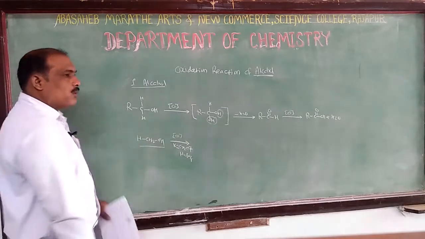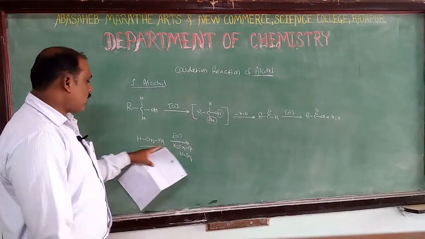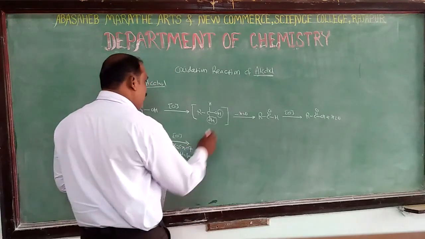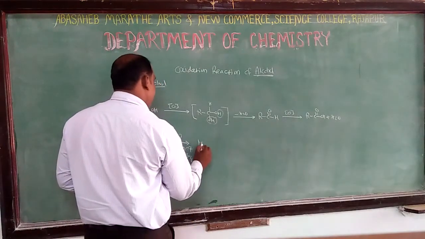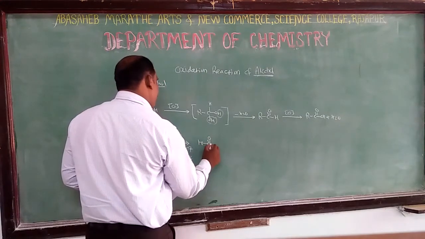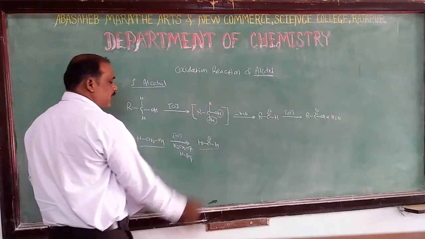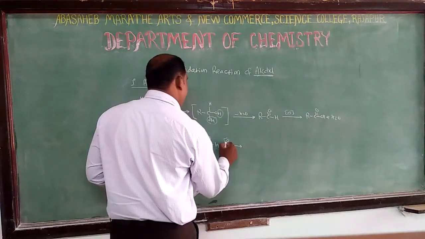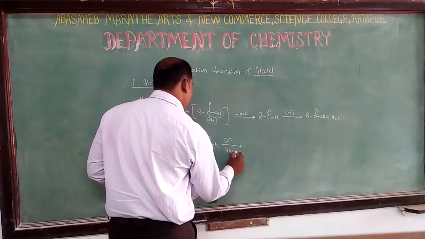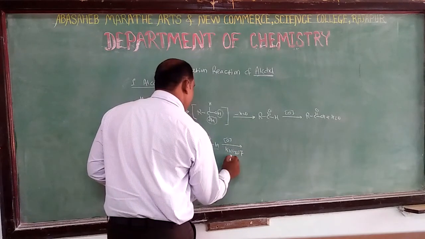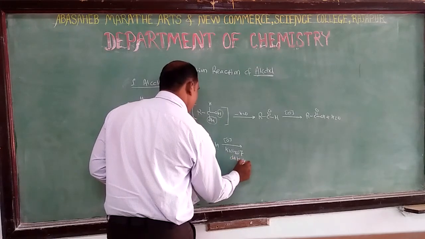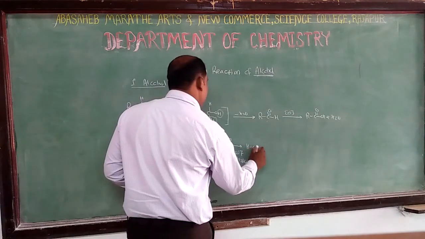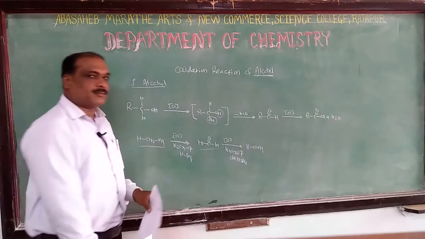These primary alcohols like methanol are firstly oxidized into aldehydes like formaldehyde, and those formaldehydes on oxidation with K2Cr2O7 and dilute H2SO4 give the product formic acid, HCOOH.